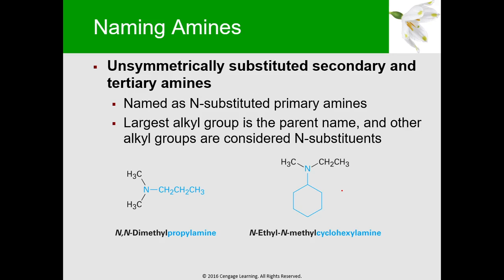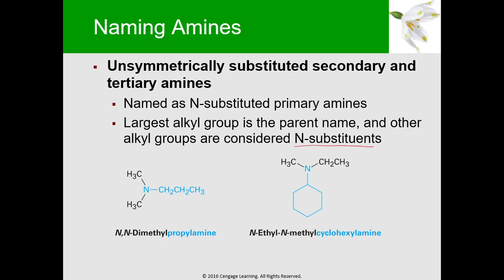So, how about unsymmetrical? So, yung kanina pinag-usapan natin, pag yung dun sa tertiary, magkakamukha yung mga nakakabit dun sa N. Pero this time, hindi. So, unsymmetrically substituted secondary and tertiary amines are named as N-substituted primary amines. Okay? So, ang gagawin natin dito, hahanapin natin yung pinakamalaking alkyl group. We will locate the largest alkyl group. And the largest alkyl group is the parent name. And the other alkyl groups are considered as N-substituents.